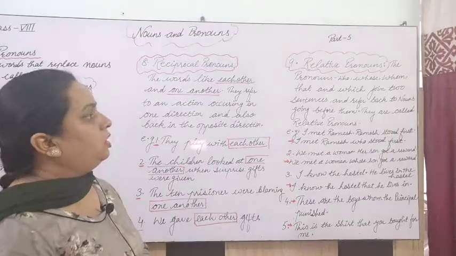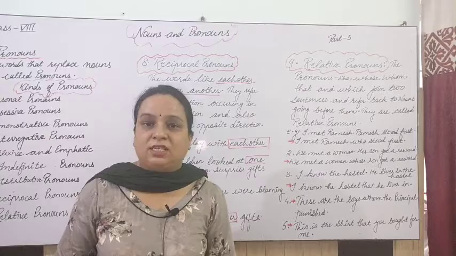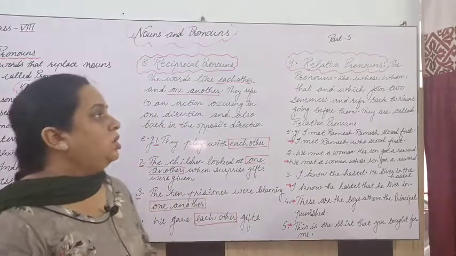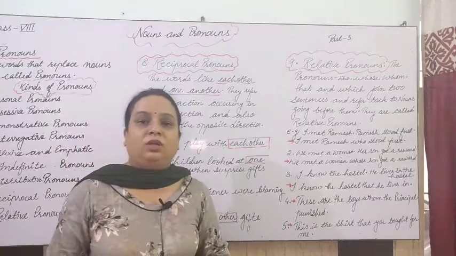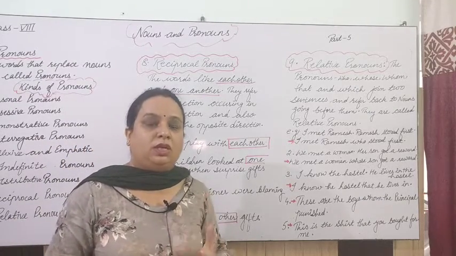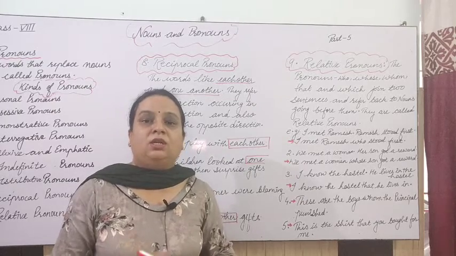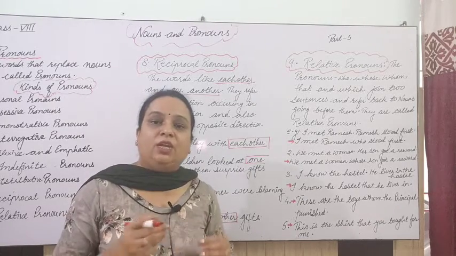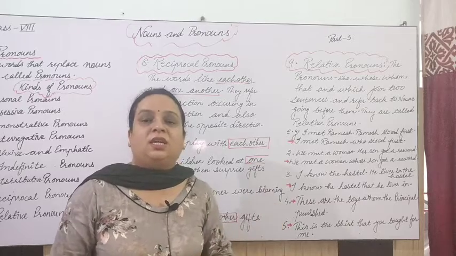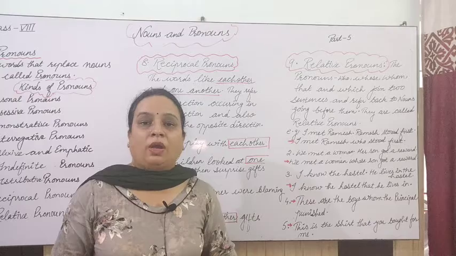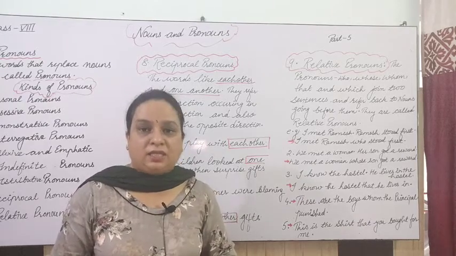If we talk about the last kind of pronoun, that is relative pronoun, and that is a very important kind of pronoun. Relative pronoun is something which is relating to things. These relative pronouns are the words which are used to join or combine two sentences, right?